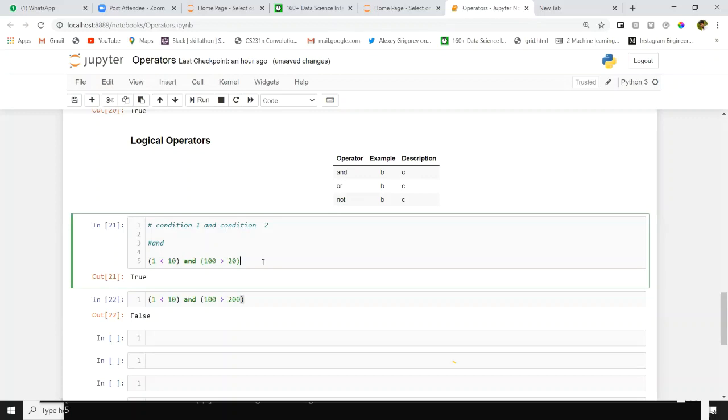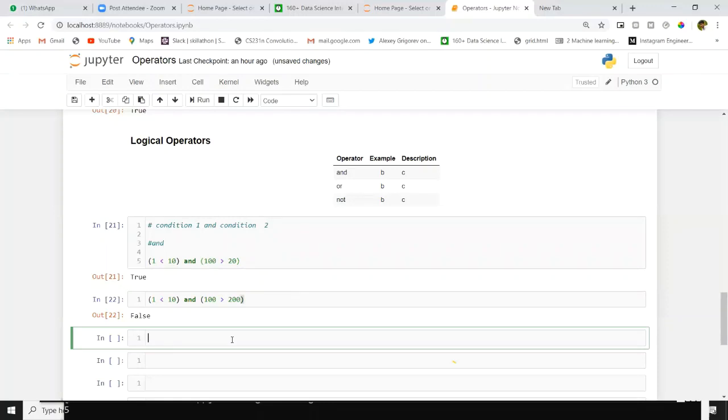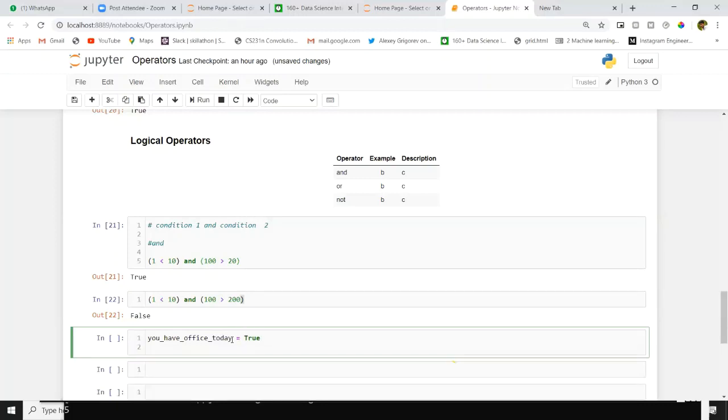We have two conditions. In a simple way, we will take one example. Just assume you have office today equal to true, and is raining equal to true.